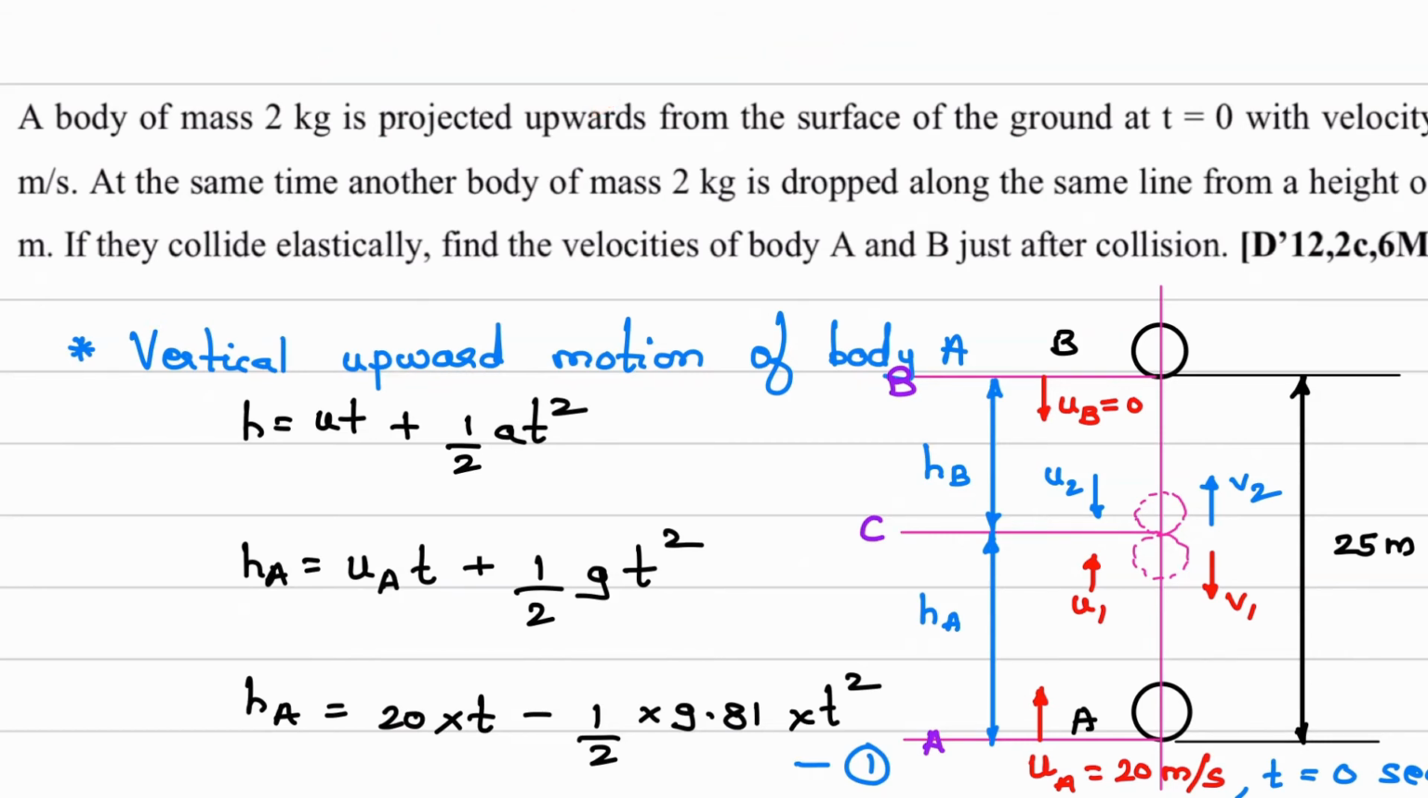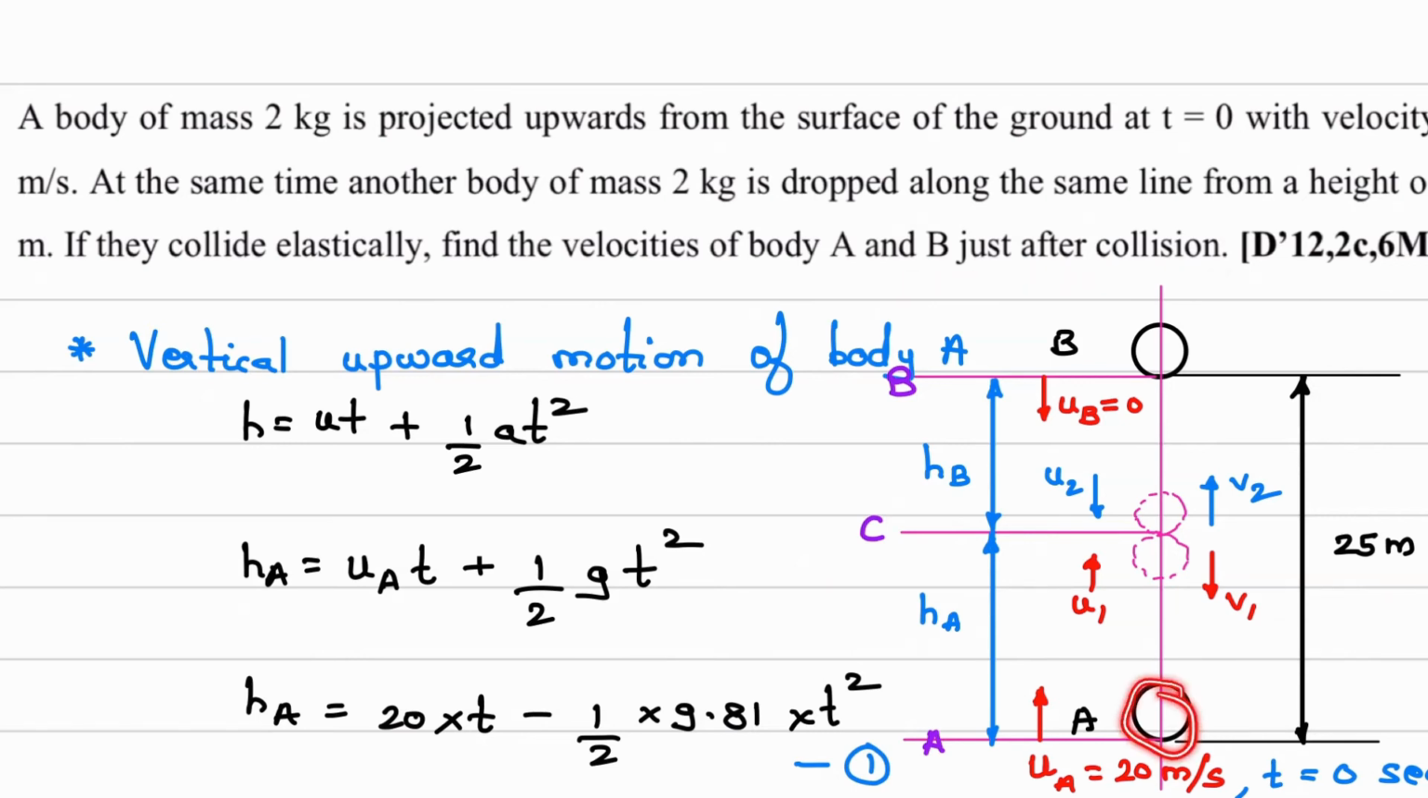Same case is there for this numerical. Both the bodies A and B have same mass, they are perfectly elastic. So after collision what will happen? Before collision this is the velocity u1. After collision what you will get? This v2 value will become equal to u1 value, and this u2 value will become equal to v1. So we can find velocities of A and B just after collision.